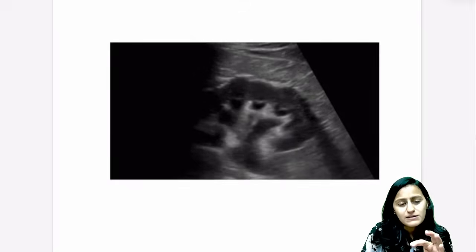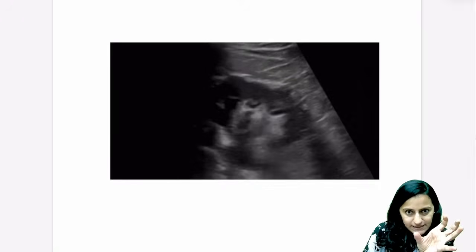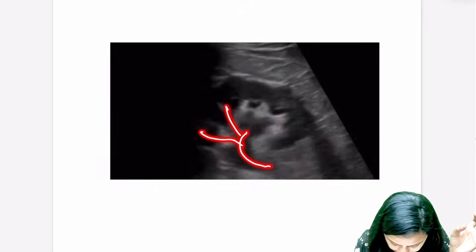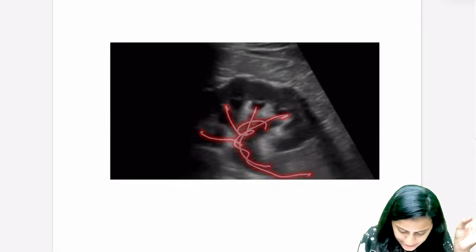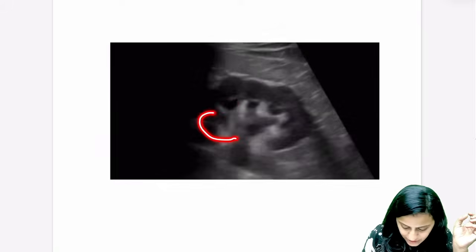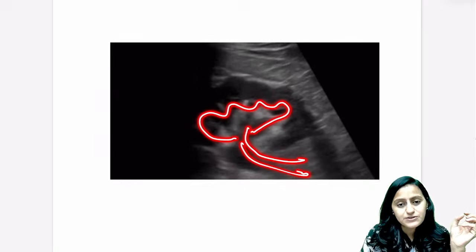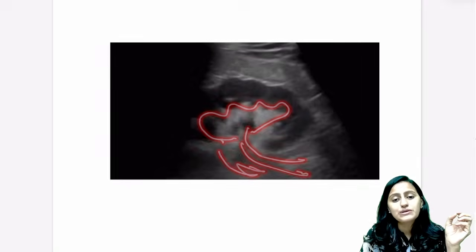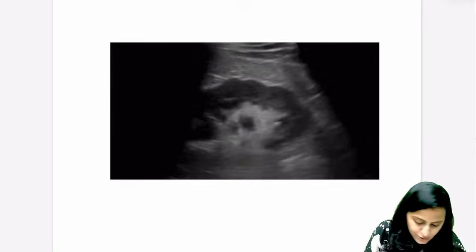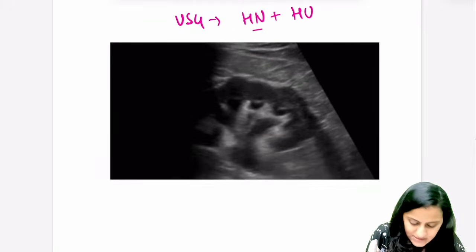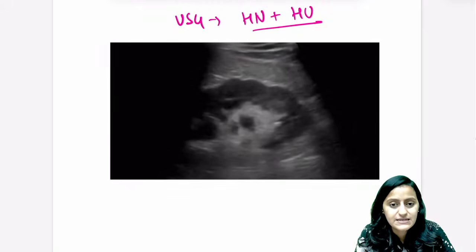And what is abnormal here? If you see inside the fat, can you identify something black over here? Right, those black areas. So this is basically hydronephrosis in the kidney. This is the renal pelvis, and from there will come the ureter. Proximal ureter is also showing dilatation. So this image is USG with hydronephrosis and proximal hydroureter.